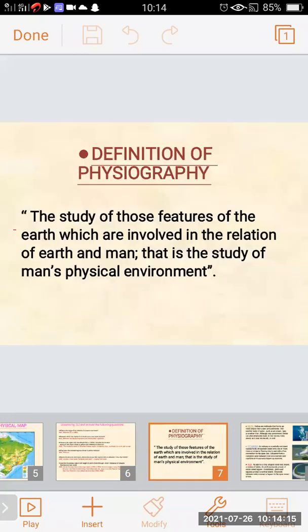Now we will start with the physiography of India. As we have studied before the definition of physiography, once again we will have a look. It is the study of those features of the earth which are involved in the relation of earth and man, that is, the study of man's physical environment. I repeat, the study of those features of the earth which are involved in the relation of earth and man, that is the study of man's physical environment, is known as physiography.